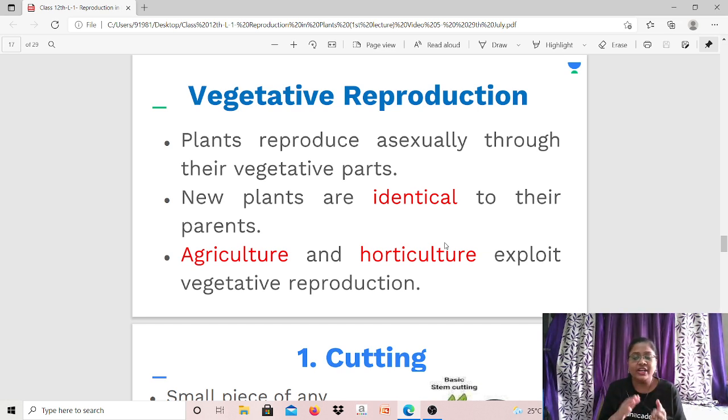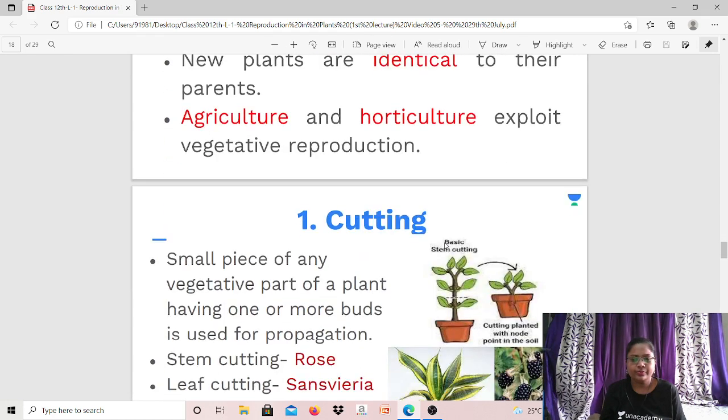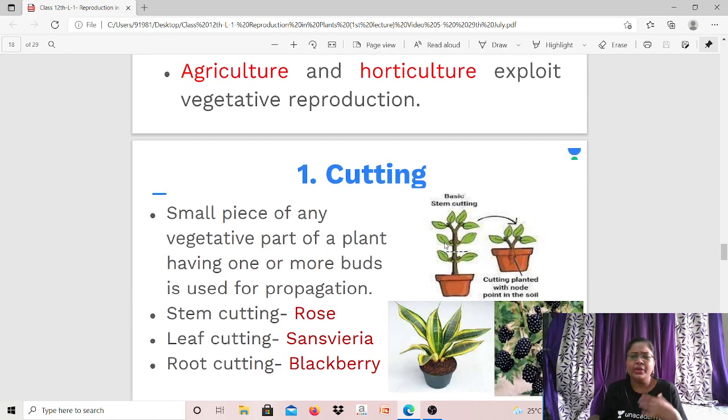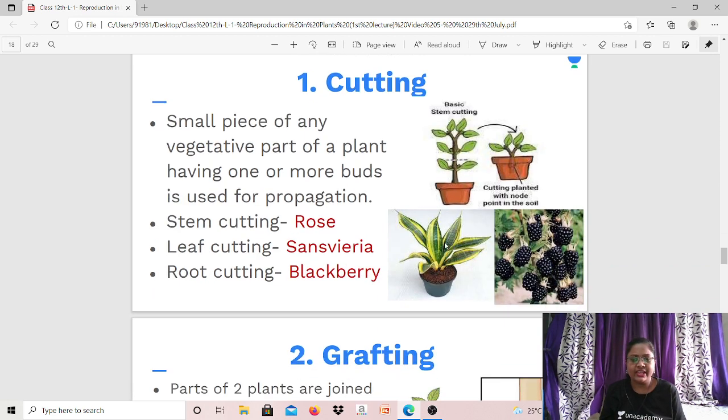Now, agriculture and horticulture exploit vegetative reproduction. मतलब वो vegetative reproduction के techniques आजकल काफ़ी use किए जाते हैं in agriculture, that is to grow different food crops, as well as in horticulture. ठीक है? Horticulture मतलब where medicinal plants are grown, ornamental plants are grown. उसको horticulture कहते हैं.